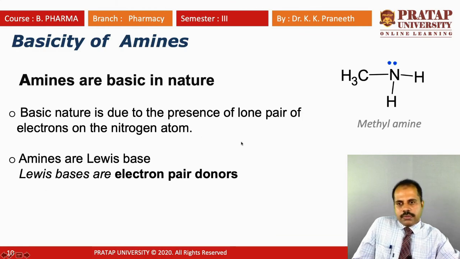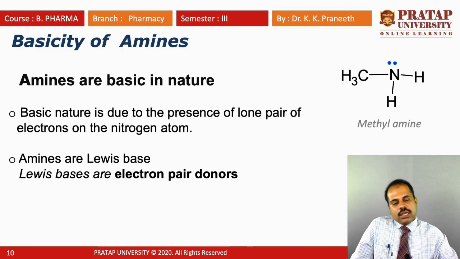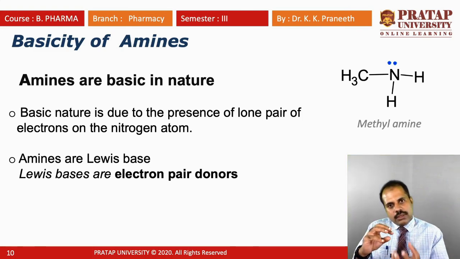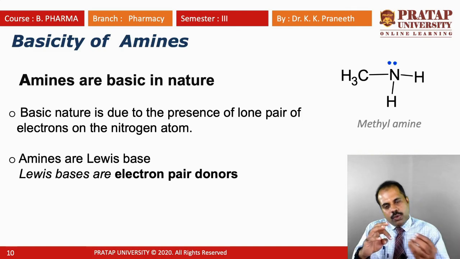So this is all for today's class. In the next class we will see how the basic nature changes when you attach an electron donating group or electron withdrawing group, right? We have already seen this in phenol. In phenol, if you put an electron donating group, the acidity of the phenol decreases.